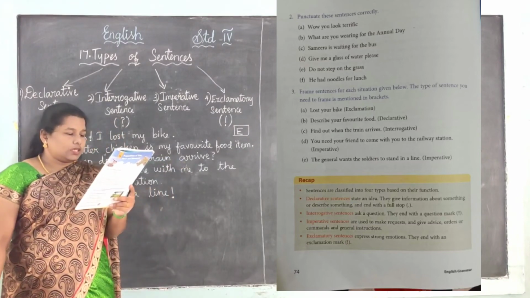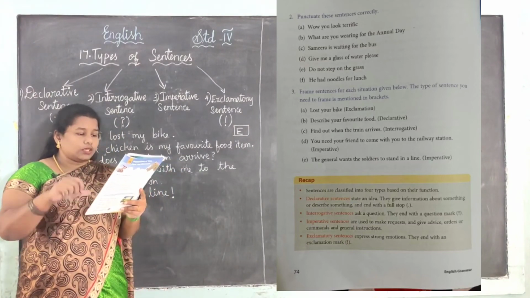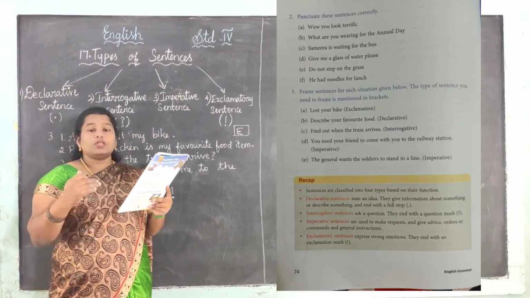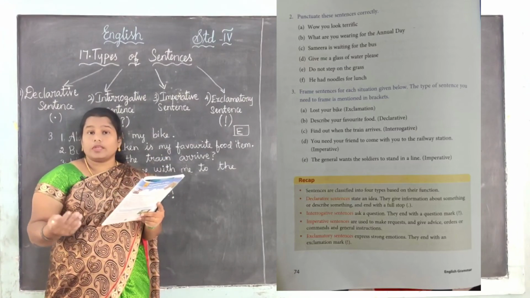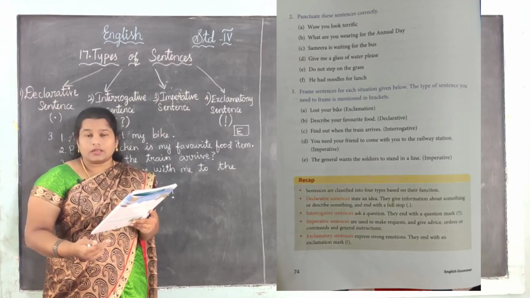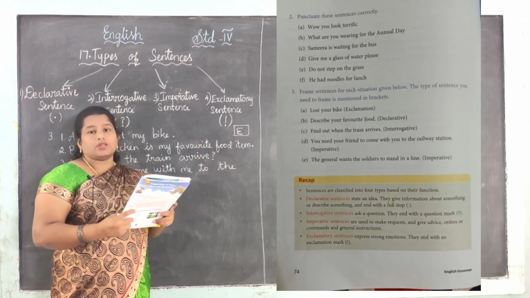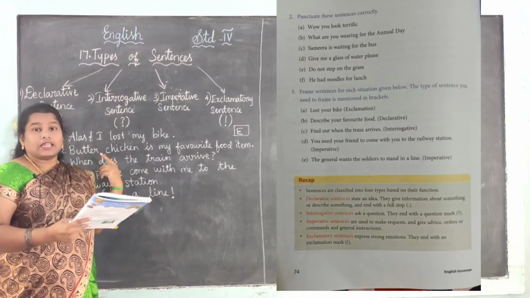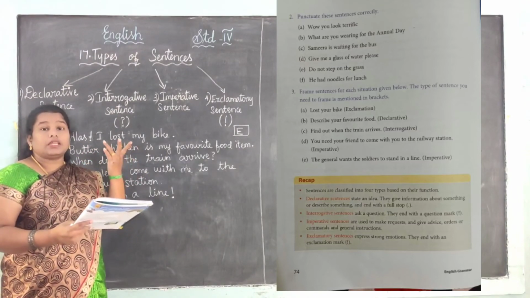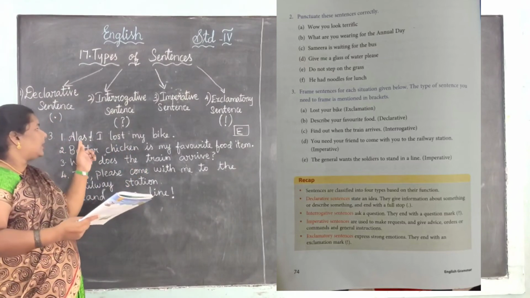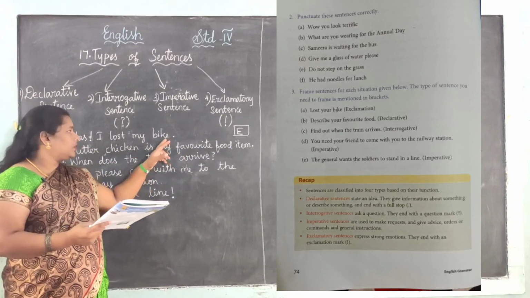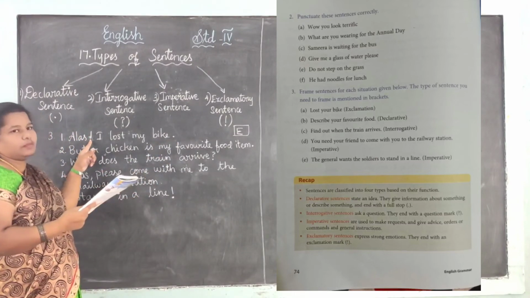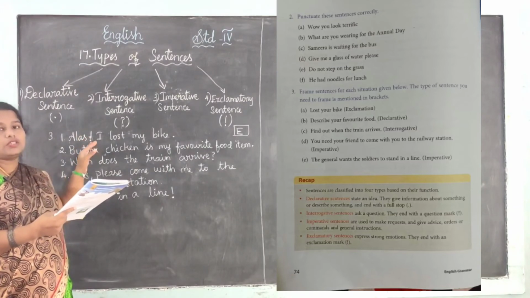Yes. See, on page number 74, first one, lost your bike. Okay, you have lost your bike. Now you want to change this into an exclamatory sentence. How can we say it? You use strong feeling, right? And also you use the exclamation mark. Yes, see the first sentence. Alas. Yes, we learned the interjection, right? When we feel very sad, we use alas, right? Alas, I lost my bike. After alas you want to give the exclamation mark, so that the sentence is changed into an exclamatory sentence.